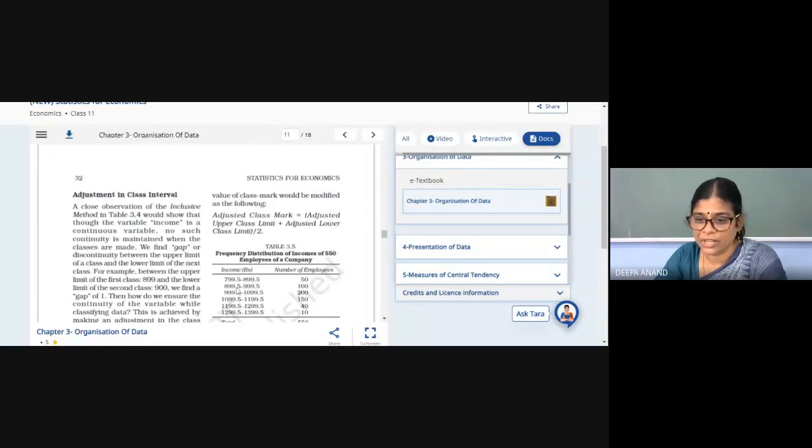Exclusive means now you just see this upper limit is equal to this lower limit. This upper limit is equal to this lower limit. There is no gap at all. In the previous one, there was a gap. So when there is a gap, it is what? Inclusive. When the gap is filled, it is exclusive. Okay?